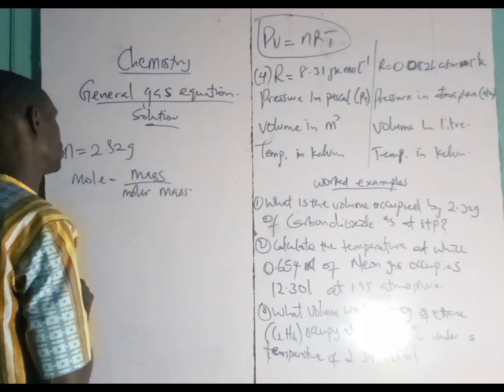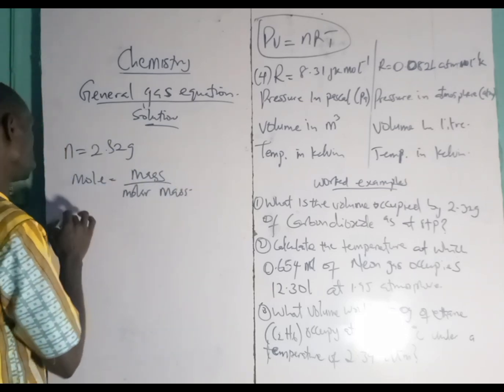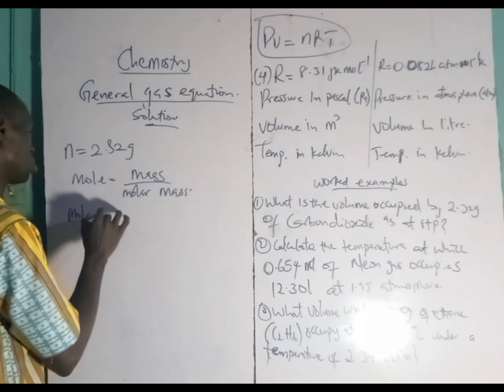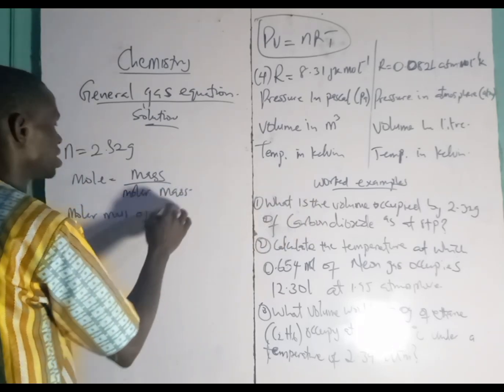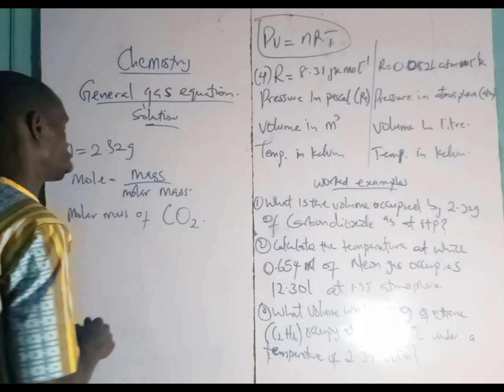Okay. So how do we calculate the molar mass now? Molar mass of carbon dioxide, that is CO2.